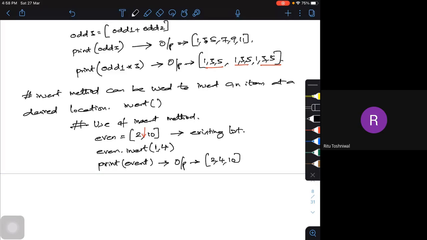Now, what's happening here? This is 0, this is 1. Now I want to insert at this particular point, that is 3. This is actually 2. Now between 2 and 4, after 2 and 4, I want to insert maybe 6 and 8. I want to insert 6 and 8.